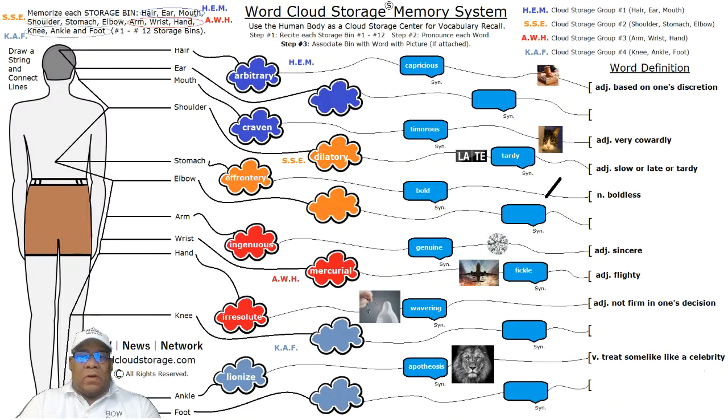And as we assigned the color to dilatory, we do see that we're triggering the memory of the blue group, which is arbitrary and craven. It's a noun, bold. That should be boldness. And we have a strike line there, and that means bold.